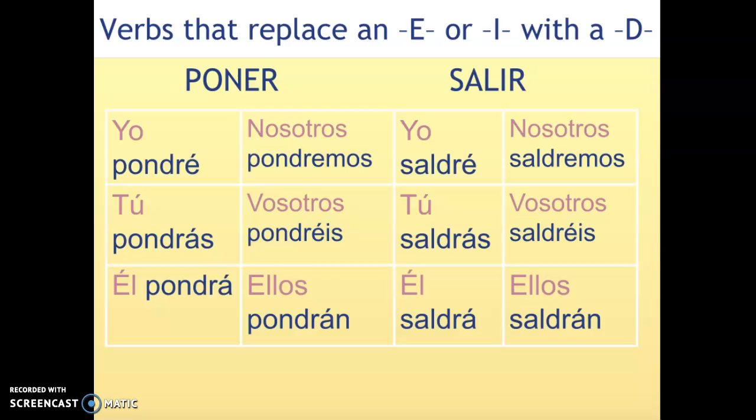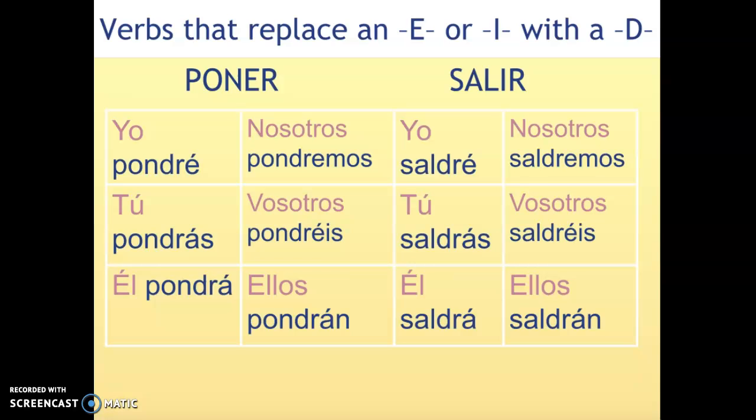All right, let's take a look at poner and salir. Poner is spelled P-O-N-E-R. When we conjugate the verb, we notice that we spell it as P-O-N. Now the E after the N becomes a D instead. We add the R, and then we add the new endings of the future tense verbs, which are é, ás, á, emos, éis, and án.